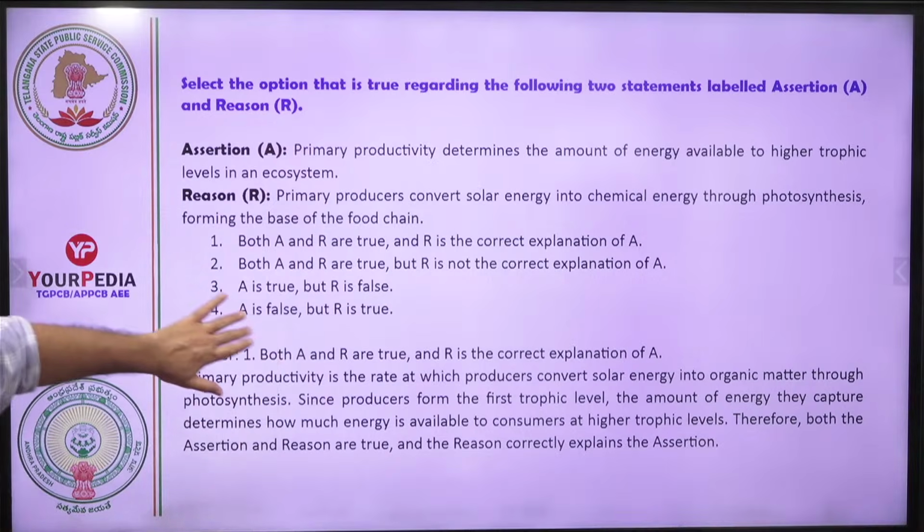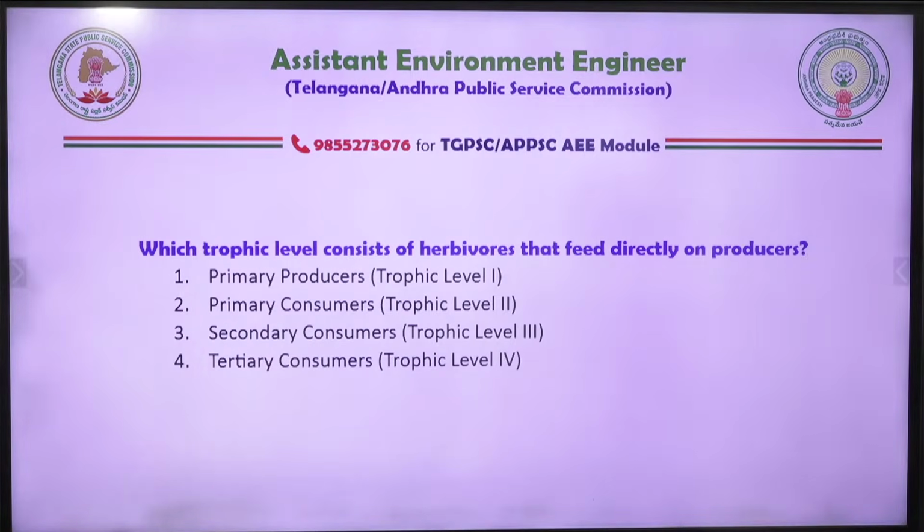Right, let's go to the next now. Which trophic level consists of herbivores that feed directly on producers? So herbivores are sitting at which trophic level? Primary producer, herbivores, primary consumer, secondary consumer, or tertiary consumer? Please answer this question. You should not take much time.